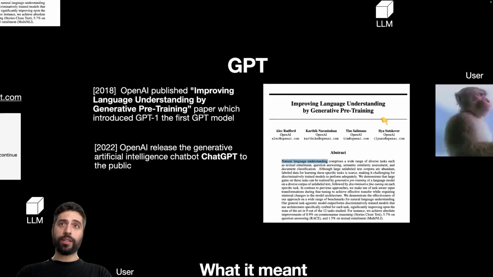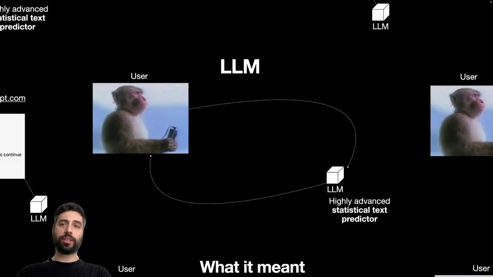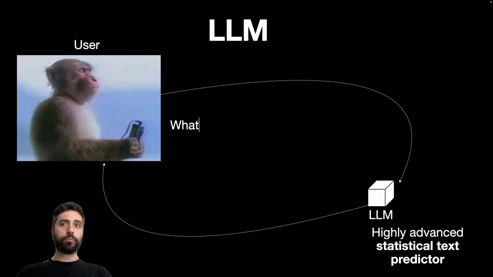But what did it mean for us as end users? I remember when I created my account on ChatGPT when it was released, I had to join a waiting list, and afterwards, after my request was approved, I could log into ChatGPT on their website and start interacting with the large language model. So the interaction was a chatbot experience. Basically, you sent a prompt to the large language model, and then you received your answer.